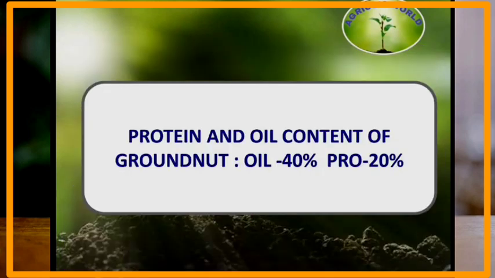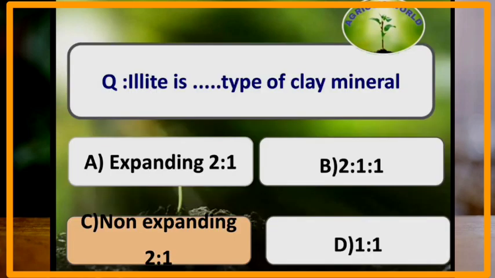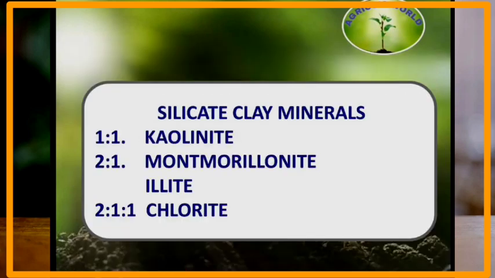Protein and oil content of groundnut is 40% and protein content of groundnut is 20%. Illite is which type of clay mineral? Illite is non-expanding 2:1 type of clay mineral. Silicate clay minerals are 1:1 kaolinite, 2:1 is montmorillonite and illite, 2:1:1 is chlorite.